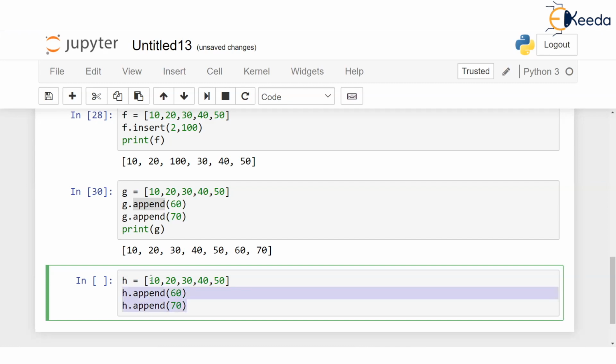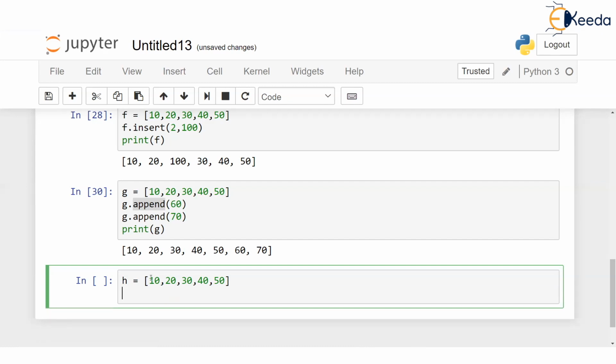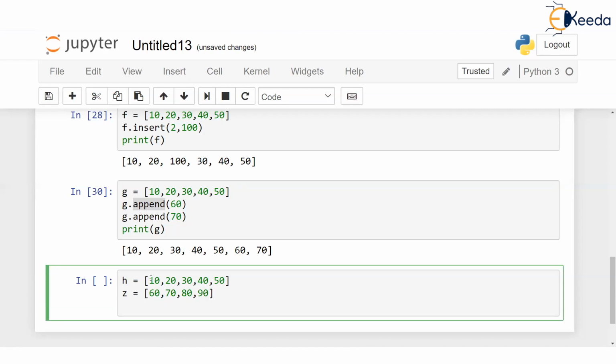You want to insert 4 values and you know the values also, 60, 70, 80, 90. Then you make a new list, let's say Z, and you say, these are the new values I want to put: 60, 70, 80, 90. I want to put them in the H list. Now I write H dot extend. So who is getting extended? Yes, H is getting extended. And what is to be put in that H? Z has to be put in that H. So whatever is in Z will go at the end of H.